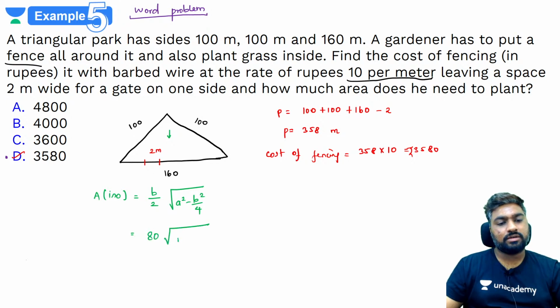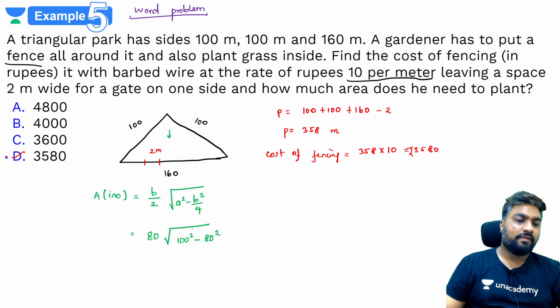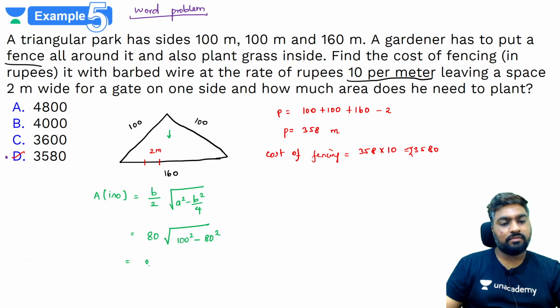Whole root 100 square minus 160 square by 4. That's nothing but 80 square. Yes, 160 square by 4 is nothing but 80 square. Correct? So how much will this become? 80 root 100 square minus 80 square can be written as 100 minus 80 into 100 plus 80. Correct? Which is 80 into root 20 into 180.